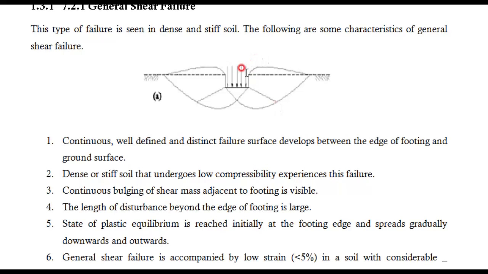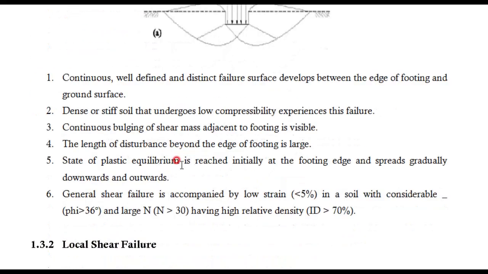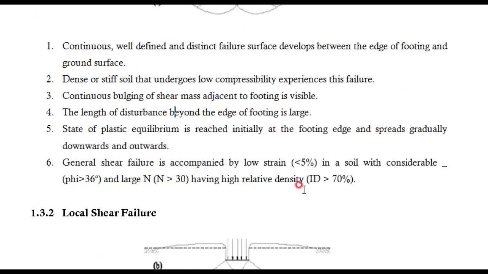Therefore, when you see a soil bulging at the top, then you can think that the soil is failing below the foundation in general shear condition. Okay, these all points are here. The very important point is the SPT N value. N value means what? You are going to penetrate something into the soil by giving some number of blows. If it takes more than 30 blows, it means what? It is very strong soil, because it is not penetrating with a small number of blows, it is taking more blows, so it is a very strong soil.